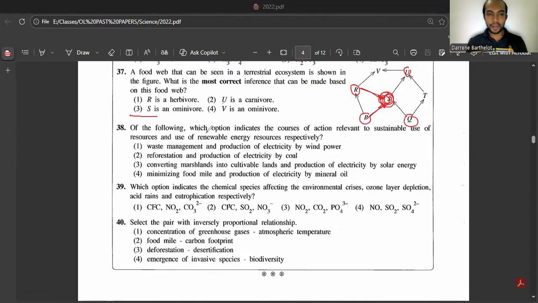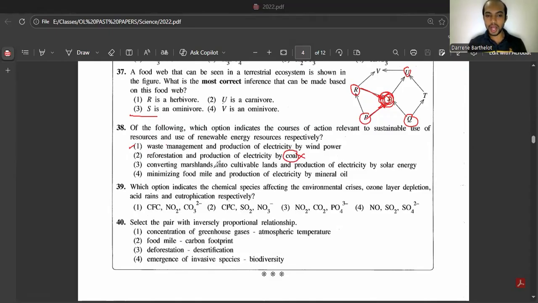For 38, of the following, which option indicates the courses of action relevant to sustainable use of resources and use of renewable energy resources, respectively? See, waste management and production of electricity by wind power. Yeah, that's correct, I think. Let's see the other answers as well. Reforestation and production of electricity by coal. No, wrong. You're not going to use coal for sustainable development, right? Because coal will be finishing by 2050 or something. So you cannot take it as a sustainable use of the resources.